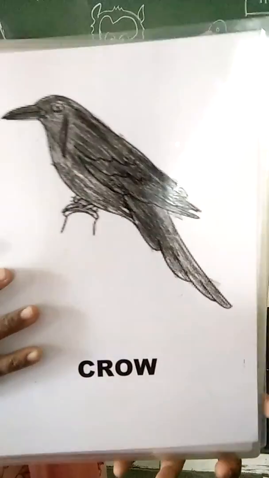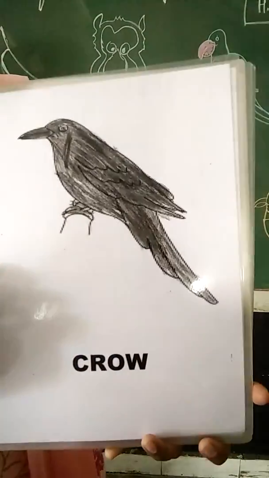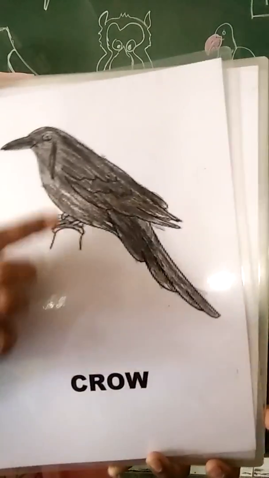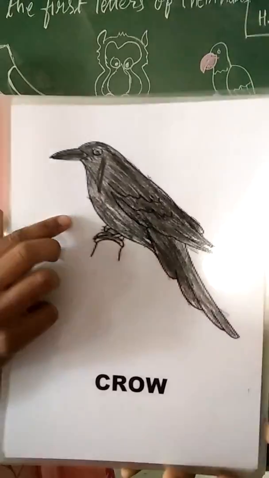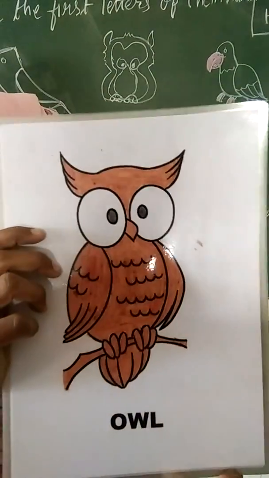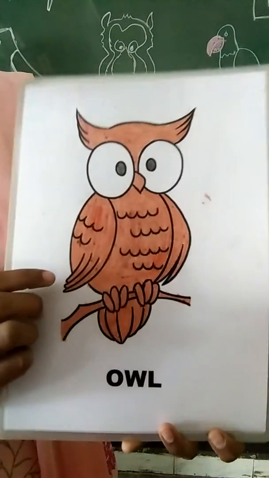And which bird is this? This is crow. C for crow. What is the color of crow? Black. ये सारे birds air में and sky में fly करते हैं with two wings.